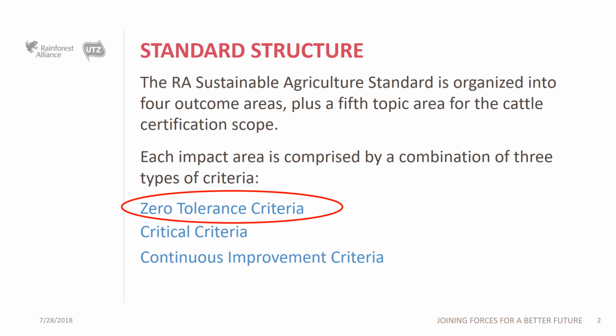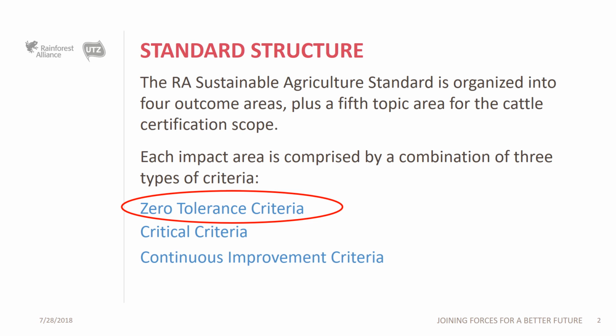Criterion 4.1, no forced labor. Criterion 4.2, workers are not mistreated and there is no sexual harassment. Criterion 4.3, non-discrimination. Criterion 4.6, no worst forms of child labor.